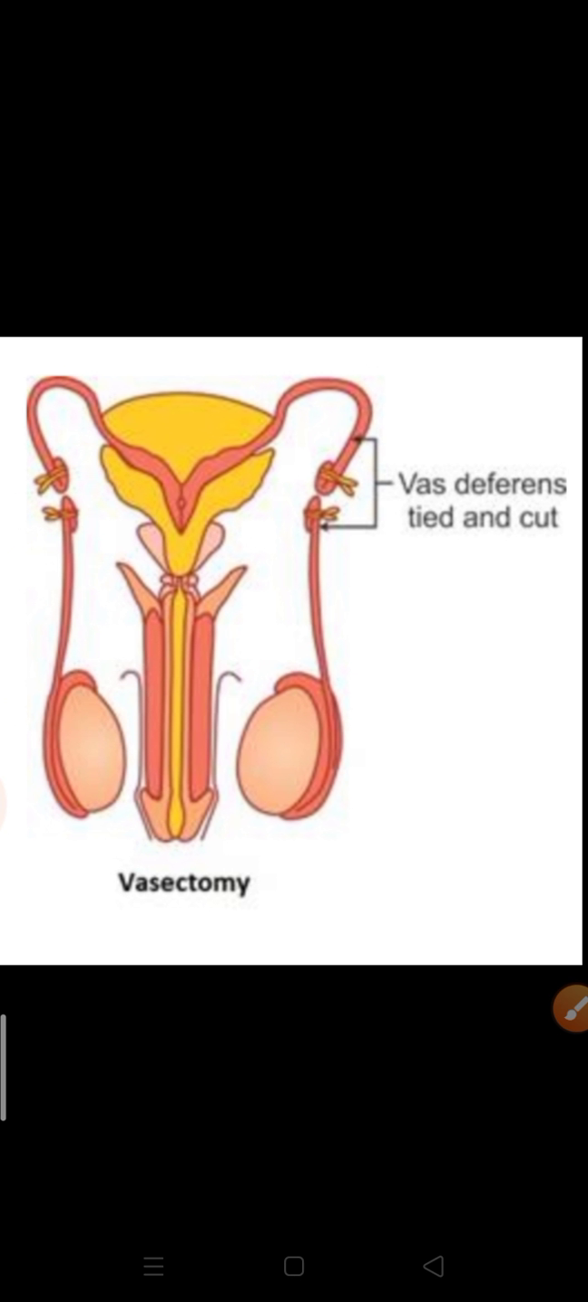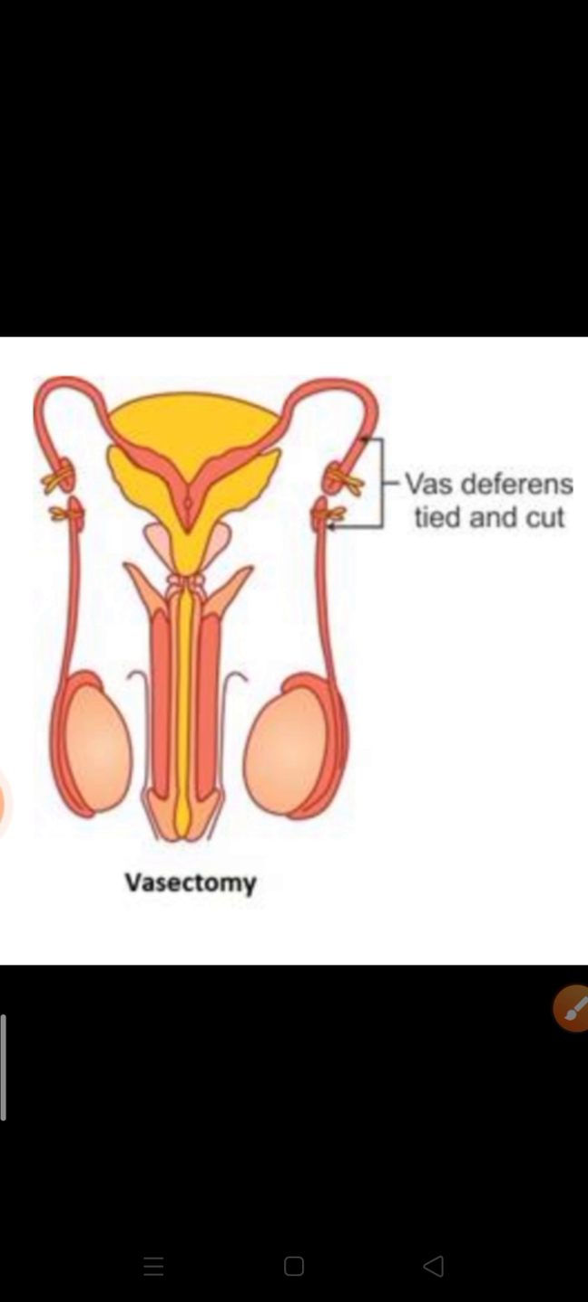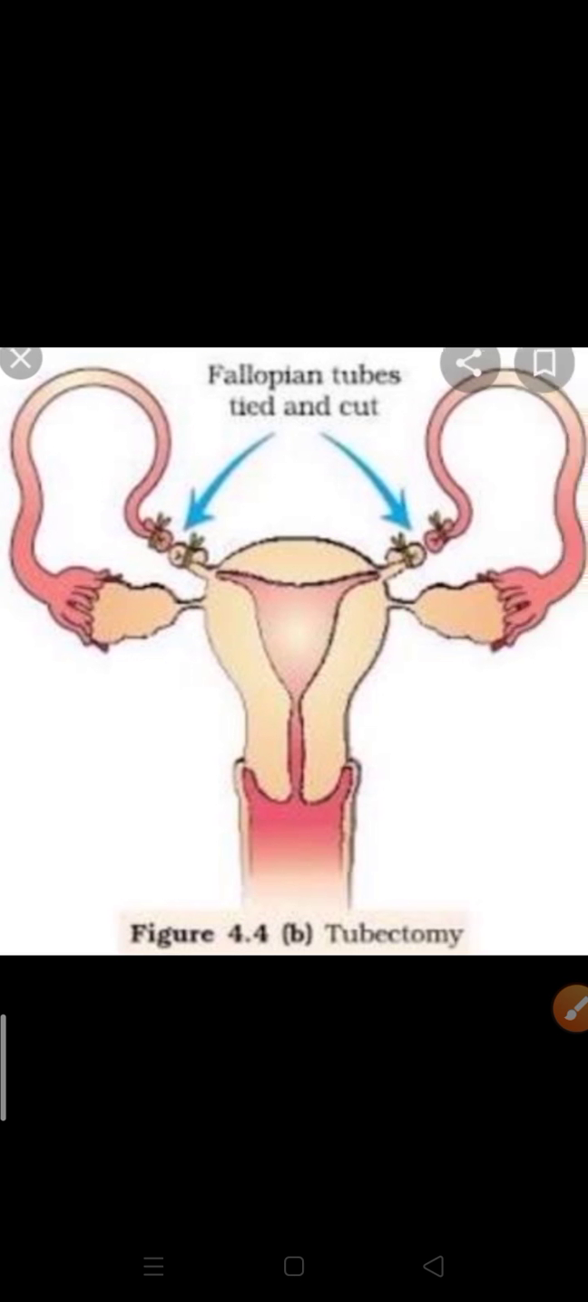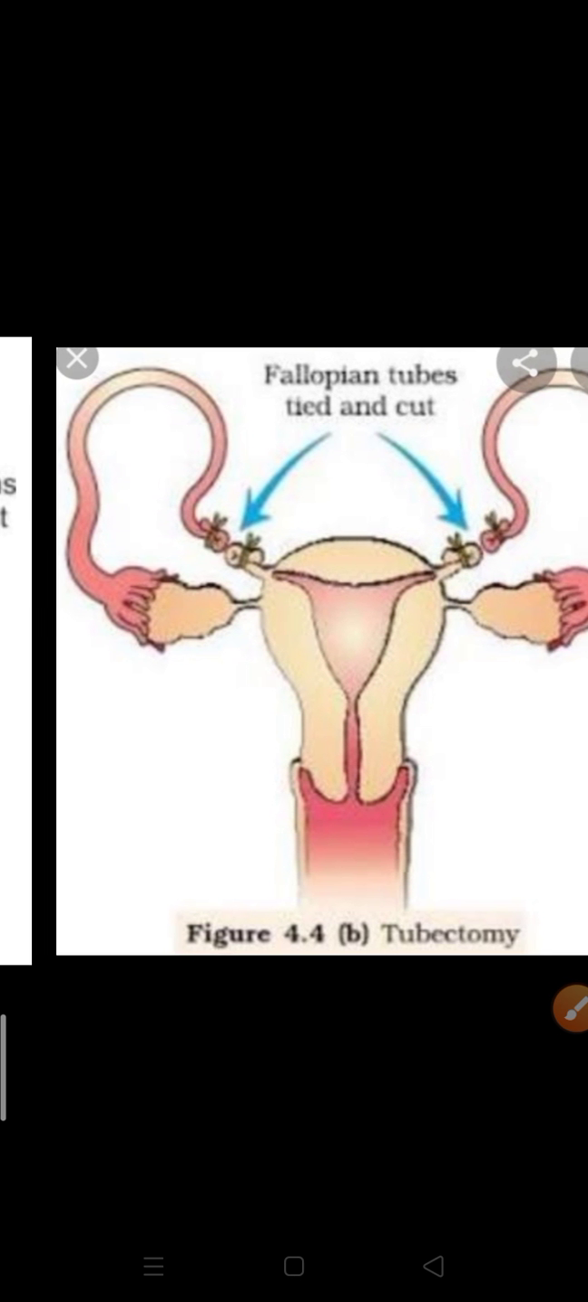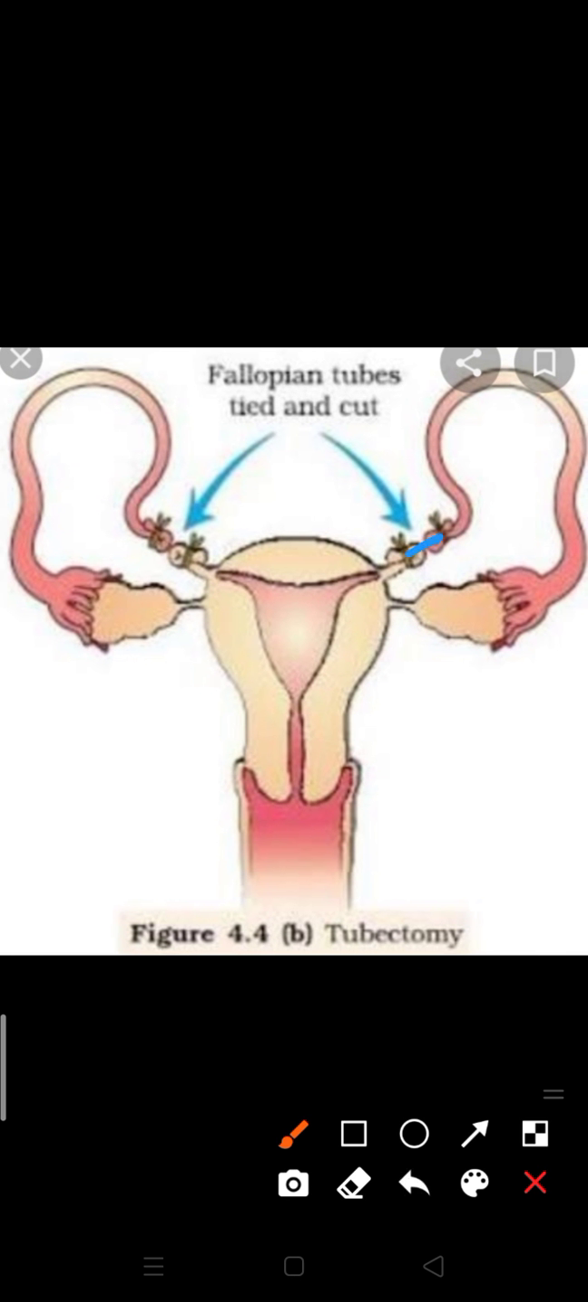In the previous slide you can see the vas deferens, vasectomy. Okay, the vas deferens has been cut and the ends are ligated, tied properly. Okay, so the surgical procedure carried out in females is called tubectomy. What happens in tubectomy? A small portion of the oviduct, you can see here the oviduct, a small portion of the oviduct or fallopian tube is removed by surgical operation, and the cut ends are ligated or tied up. Okay, it prevents the ovum from entering the oviduct.